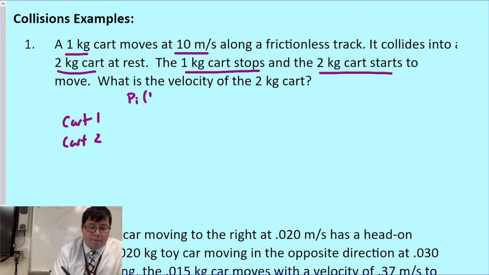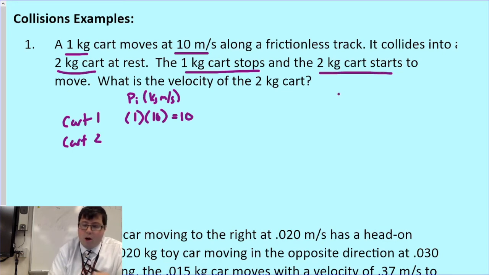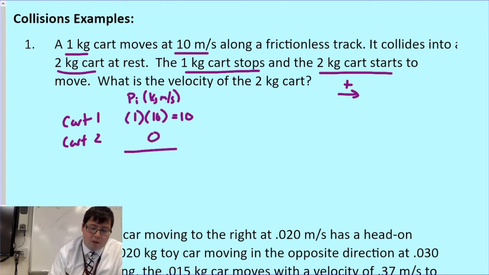Doing the initial momentum in kilogram meters per second, I know that cart 1 has a mass of 1 and is moving at a velocity of 10 meters per second, so that has an initial momentum of 10. We're going to make the right direction positive, just so I know that we're going to keep that direction the same. For cart 2, it's at rest, so its initial momentum is 0. So my total initial momentum is 10.